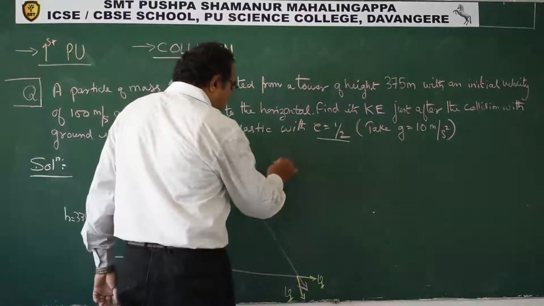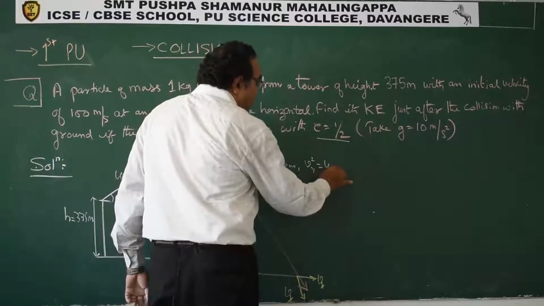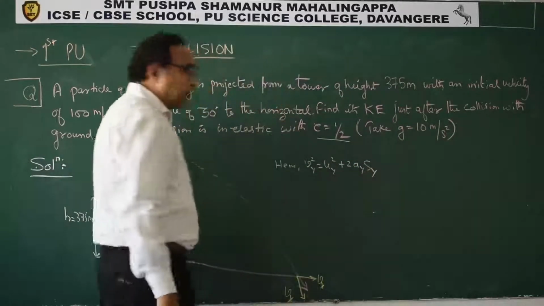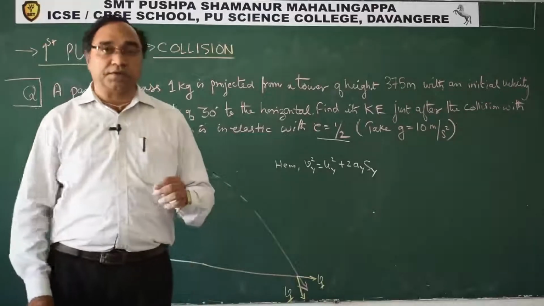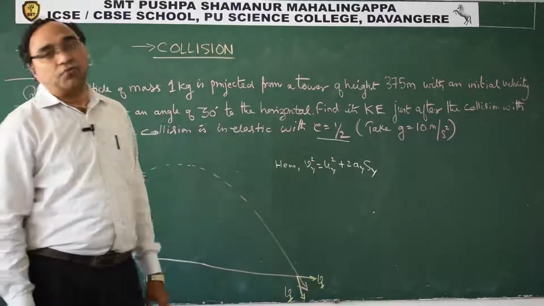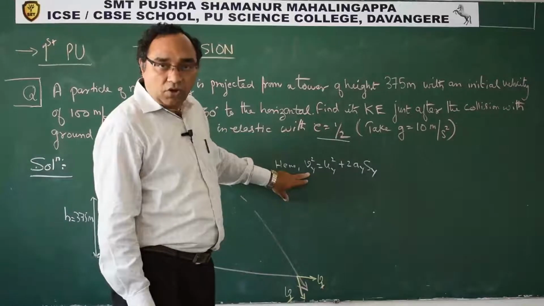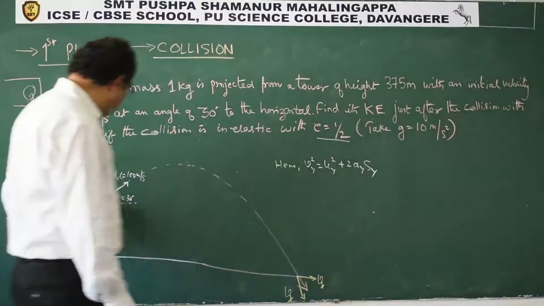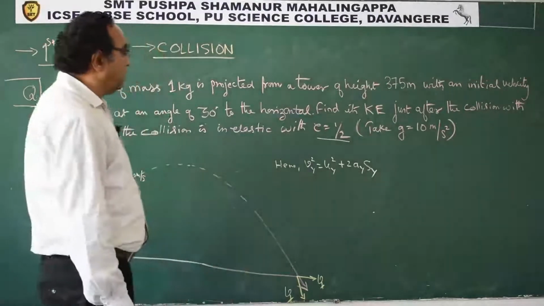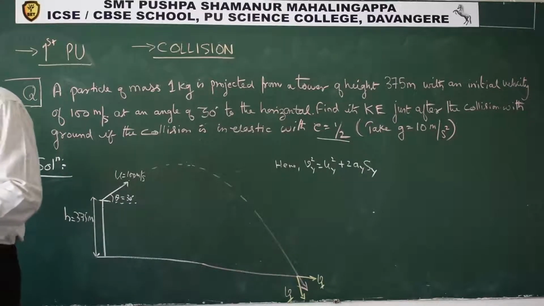So what we can say here, Vy square is equal to Uy square plus 2 Ay Sy. This is the equation which we know from motion in a straight line, V square minus U square is 2As. I am applying this along the vertical direction because we know the height. That is why I am calculating Vy using this. So Vy square is equal to Uy square plus 2gh.